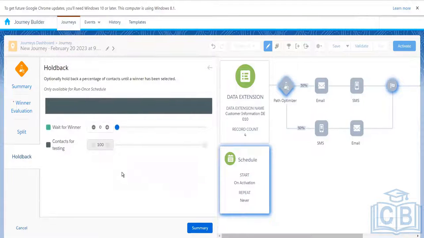Then we have the holdback. Holdback is out of 100%, how many customers you want to hold back. These customers will not be routed to any of these paths until the winner is selected. Once the winner is selected, the holdback audience will be routed to the winning path. Let's say we want to keep 90 as holdback audience waiting for the winner, and therefore the testing will only use 10. Then we can click on summary and click on content.